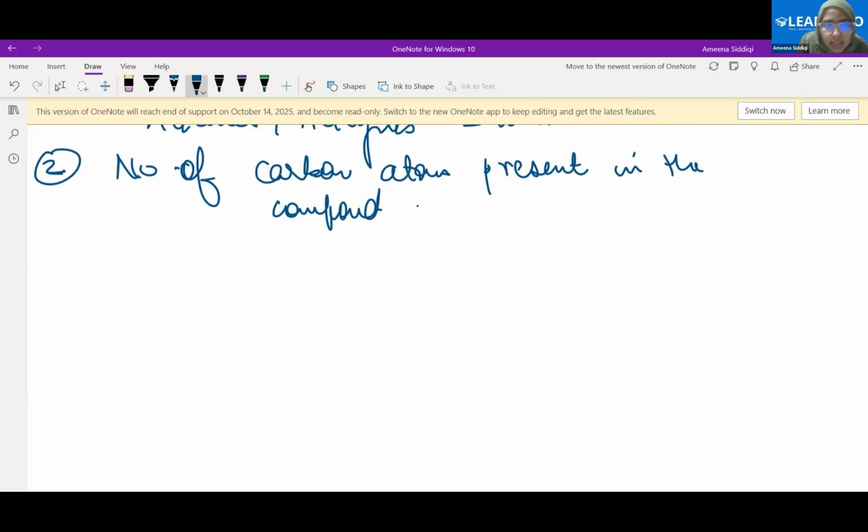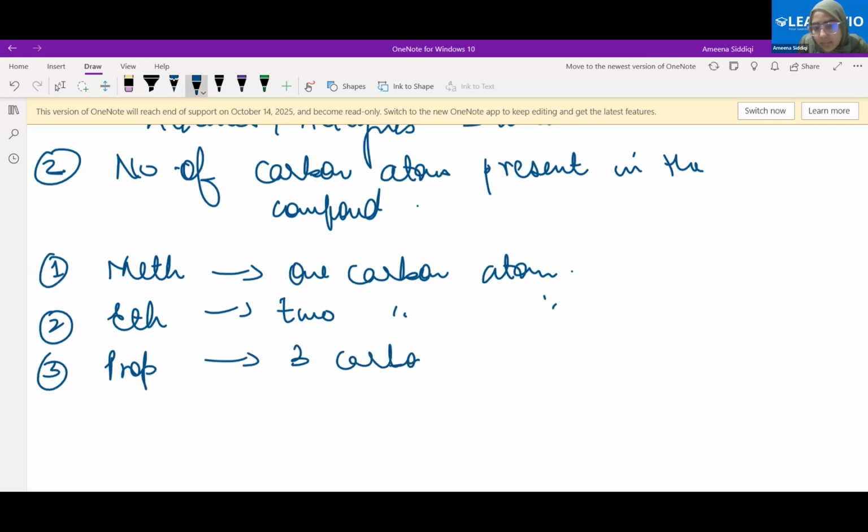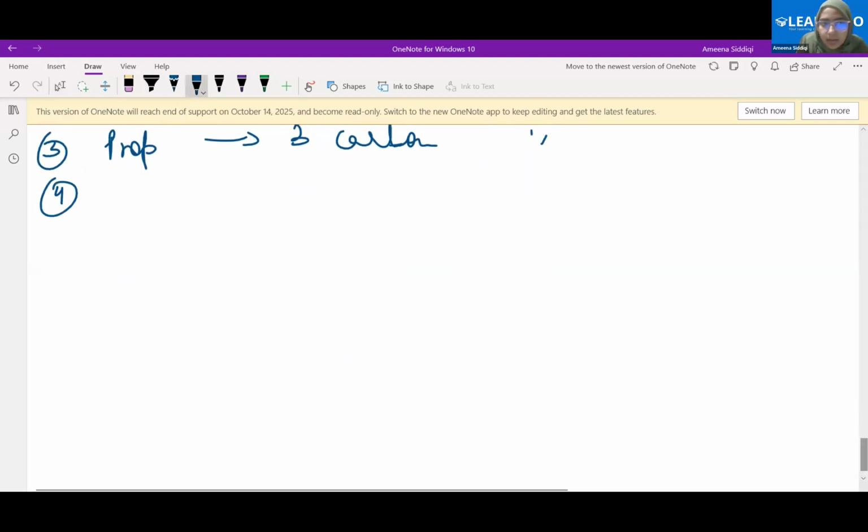So see, the first one here is meth. Meth means one carbon atom. You will always have to use these things. Whenever we are having a compound, meth, eth, prop, but, these are the basic names, the root word of the compound. Meth means one carbon atom. Two, that is eth, means how many carbon atoms? Two carbon atoms. When we are having three carbon atoms, we will call it prop. Are you getting it? Yes. Afshin? Yes, ma'am.